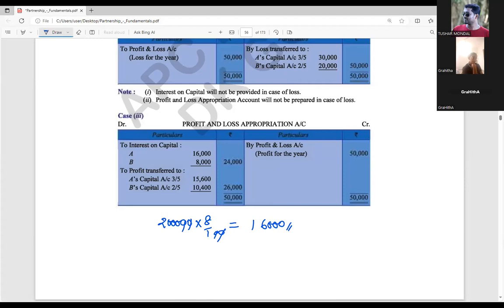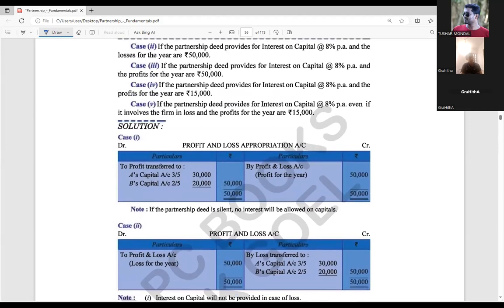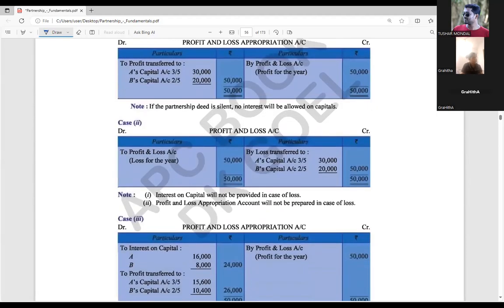1 lakh, 8% again. What is that? Sorry, 8,000. So that is 24,000 total. You can find the capital once again if you have any doubt: 2 lakh and 1 lakh. So 24,000 interest on capital we are having here, right?